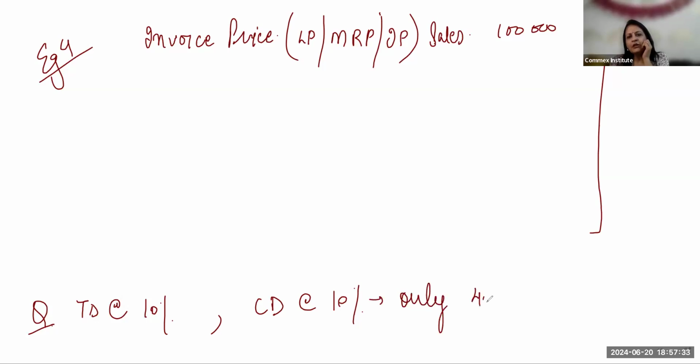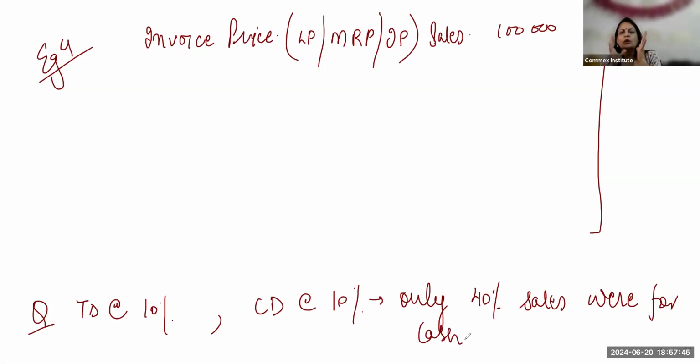Only 40% sales were for cash. Only 40% of the sales were for cash. Try to make the working note in the same way and try to pass the entry. Giving you 2-3 minutes. Do it comfortably. And then send me the answers if you're able to do it. Maybe on WhatsApp, or maybe you do it now. I'll share the solution. I'll solve it over here.